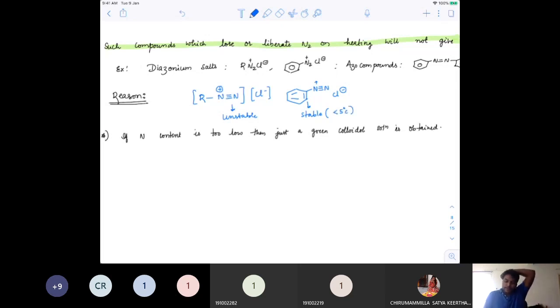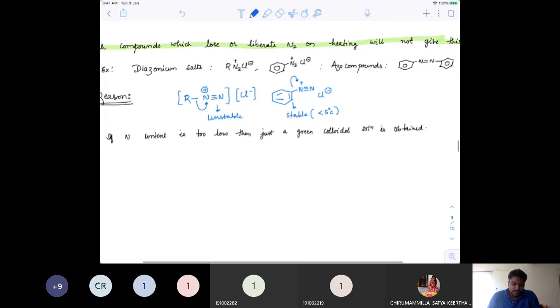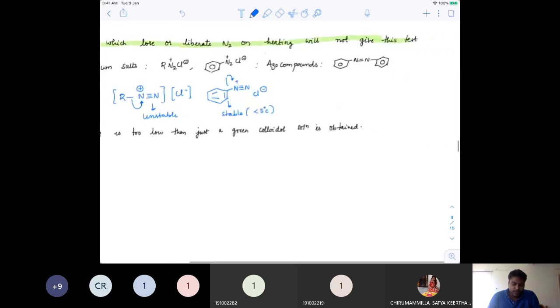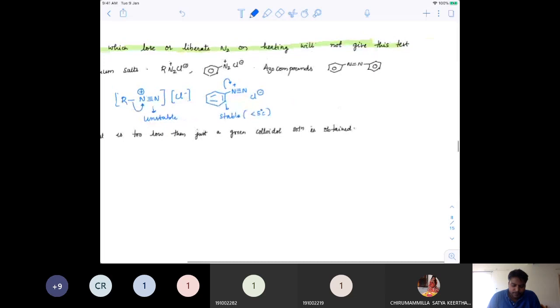Even with a small increase in temperature, immediately this N2 will come out, because N2 has the highest enthalpy of dissociation. So it is a very stable molecule, and it is a super leaving group. If you have already learned how the leaving group has to be learned, right? N2 is a super leaving group, so it will instantly depart from that R part. So diazonium salts will easily give out N2 at slightly high temperature.